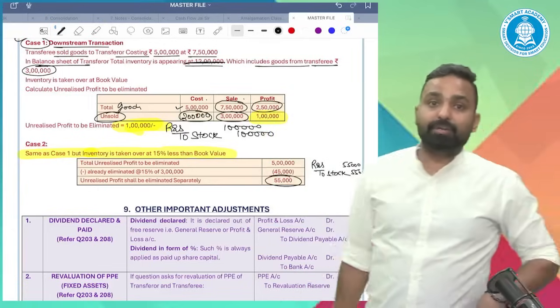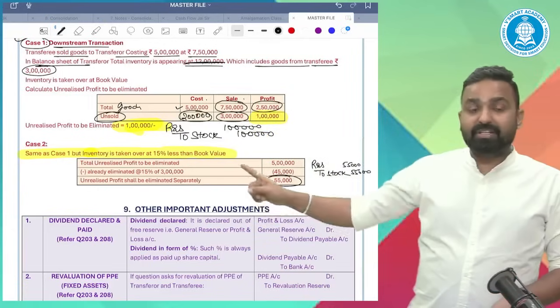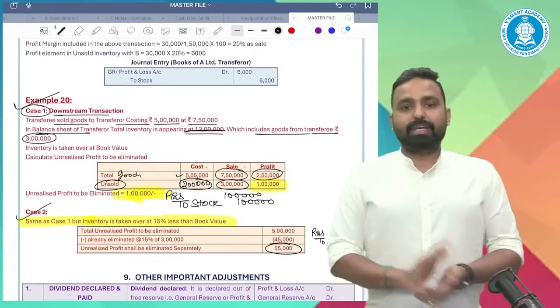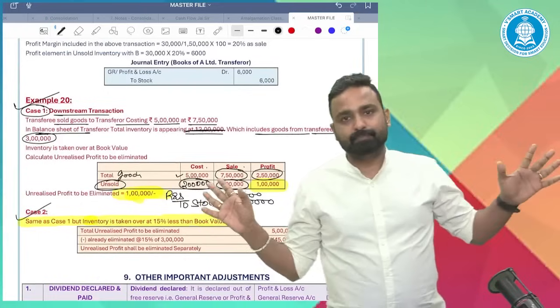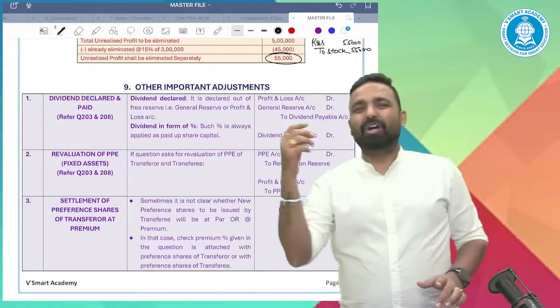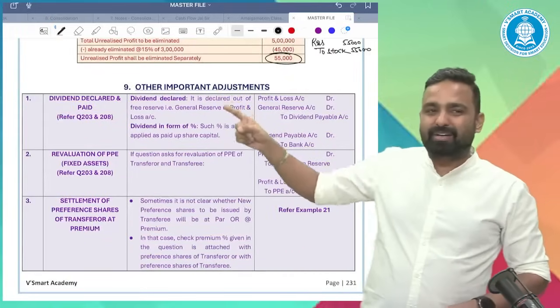This is the important point. 1 or 2 questions have these types of adjustments. All right, okay, guys. So all the concepts are done. Some miscellaneous, not so important concepts are there, which you can read by yourself.